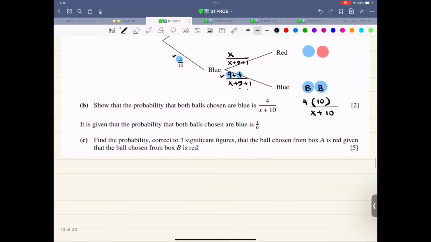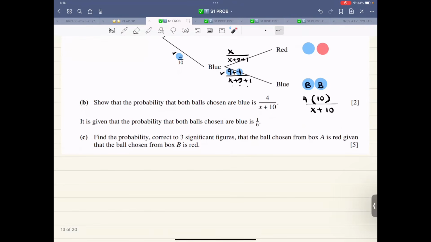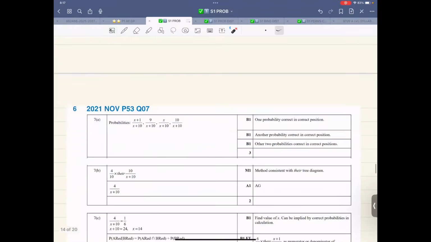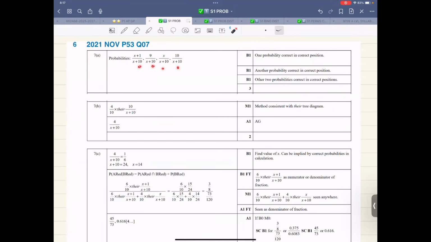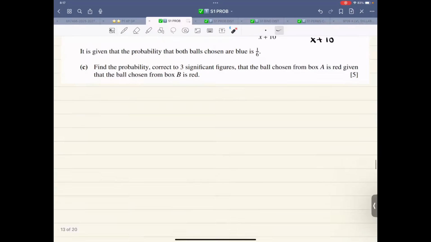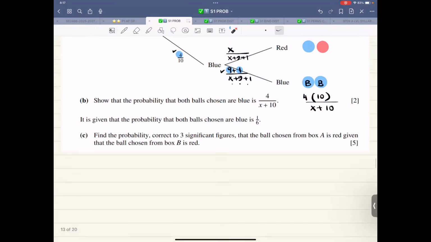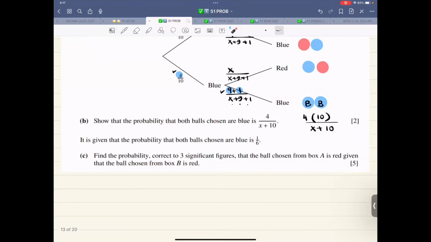Now let me just check one thing. That is both are blue, that is 4 over x plus 10. This is 4 into 10 over x plus 10. Maybe they're asking for the second blue. So is there any other blue? No. So these are the individual probabilities, 4 over 10 into 10 over this. I think I forgot that 10. So there is also this 10 that I forgot to write, and that 10 is cancelling out with this 10 like this.